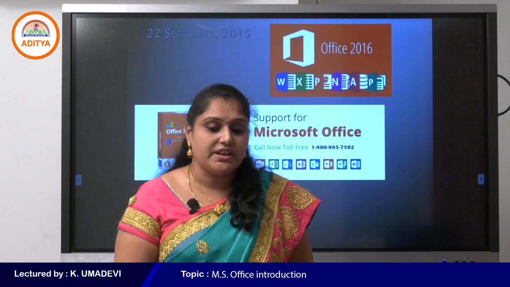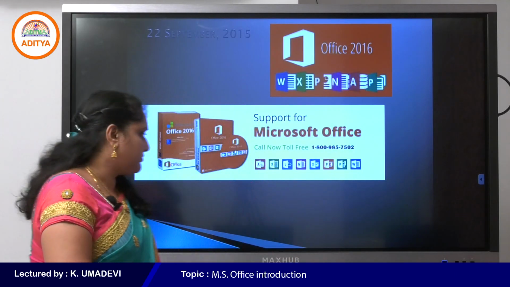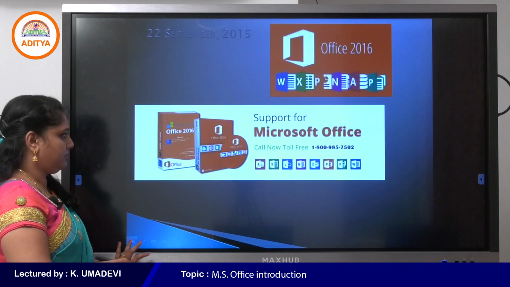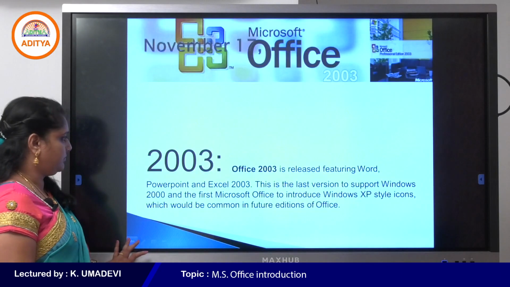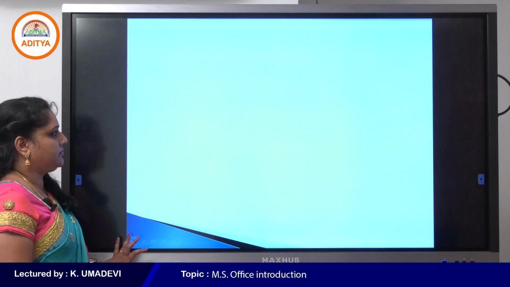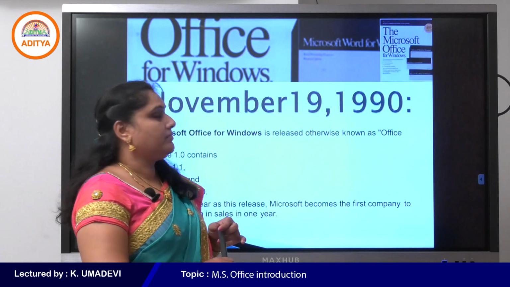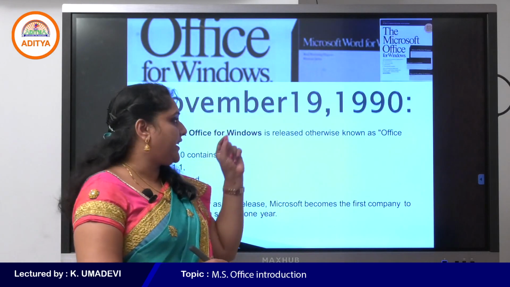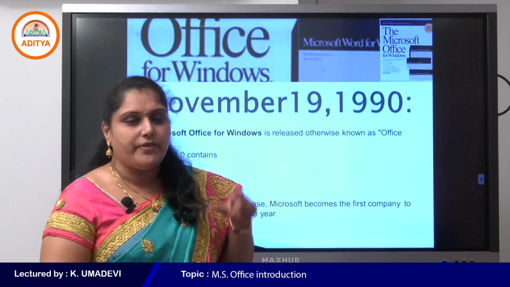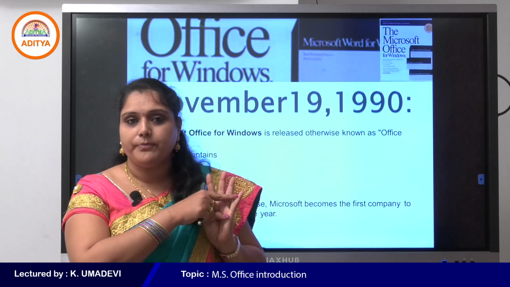MS Office was first announced by Bill Gates on August 1st, 1988, but the first version was released on the market in 1990. So Office 1.0, Office 3.0, Office 4.3, Office 95.